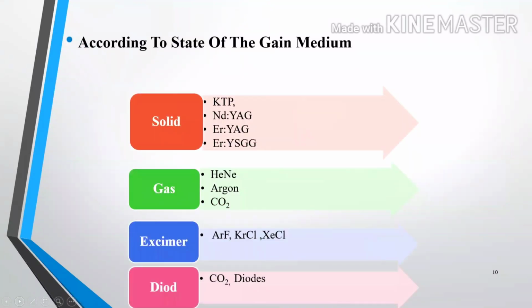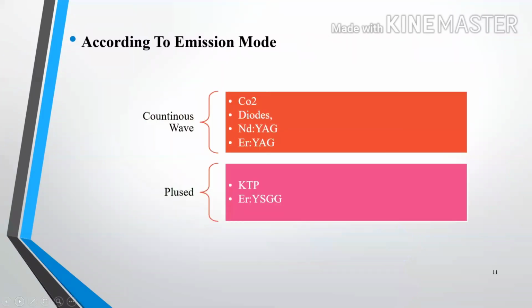Now, according to the state of the gain medium, solid: KTP, Nd:YAG, Er:YAG, YSGG; gas: helium and neon, argon, carbon dioxide; excimer, which has argon fluoride, krypton chloride, and xenon chloride; and semiconductor: diode laser.